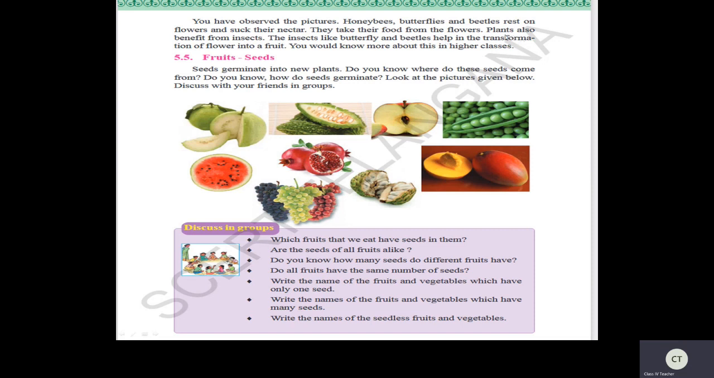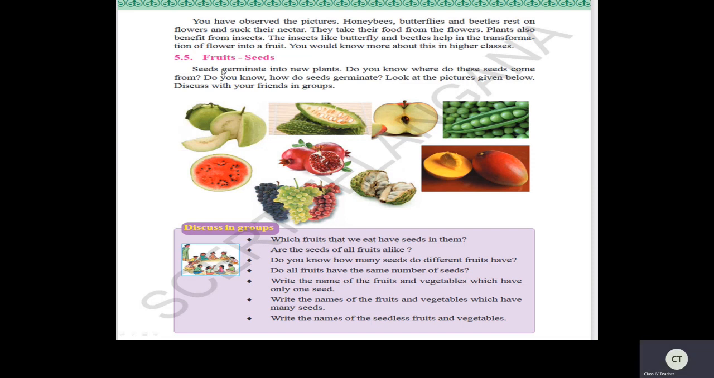Yes, as we discussed. Now see here, plants also benefit from the insects. The insects, butterflies and also beetles help in the transformation of flower into a fruit. Yes, children, all these are helpful in the transformation of flower into fruit. You will know more about this in your higher classes. Yes, children, it will be very, very interesting. But you should know that a flower is transforming into fruits with the help of some insects.